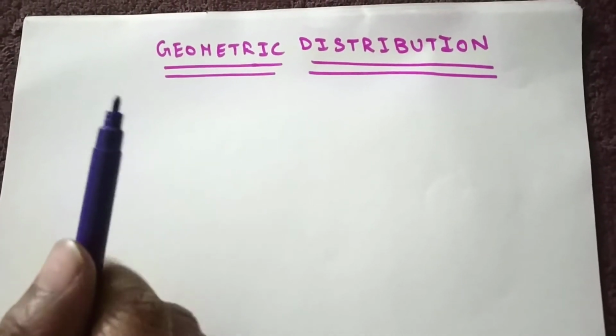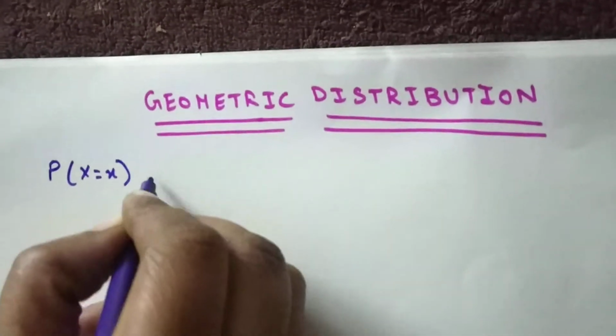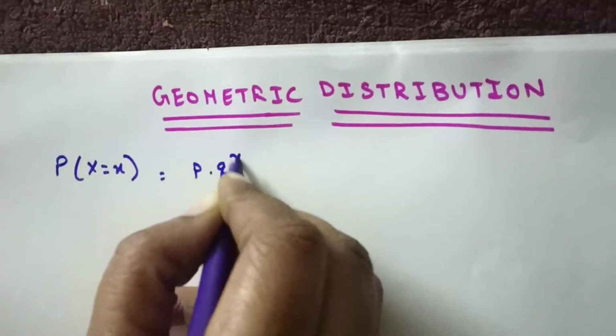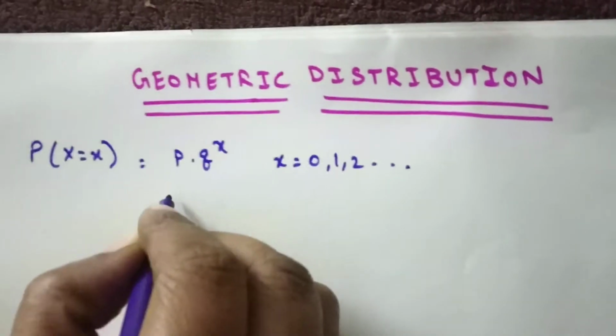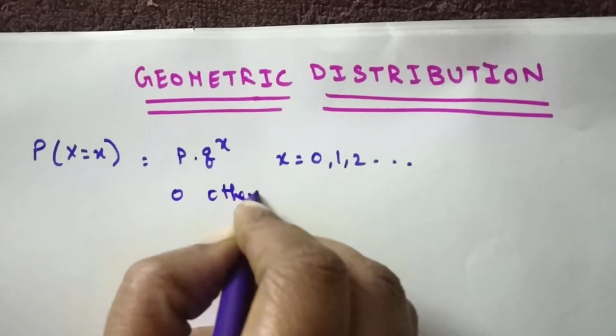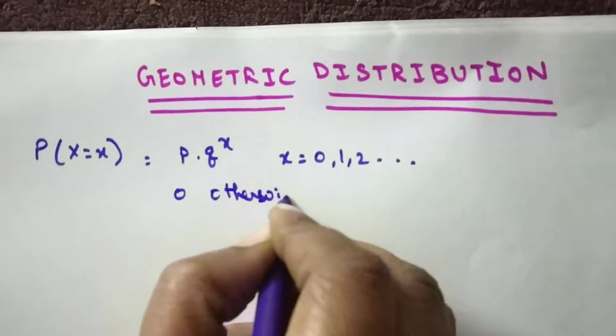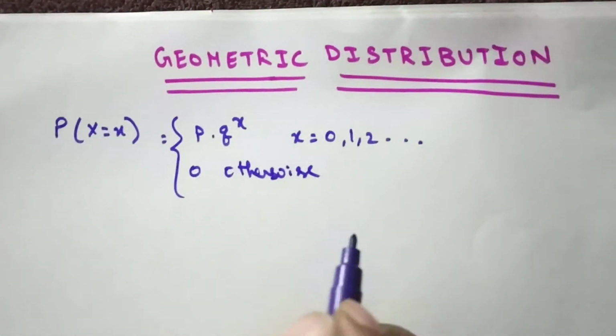Therefore, the probability mass function in the geometric distribution can be defined as p of x is equal to p into q power x, if x takes the values 0, 1, 2 and so on. Otherwise, the probability will be 0. So, the probability mass function is p into q power x, 0 otherwise.